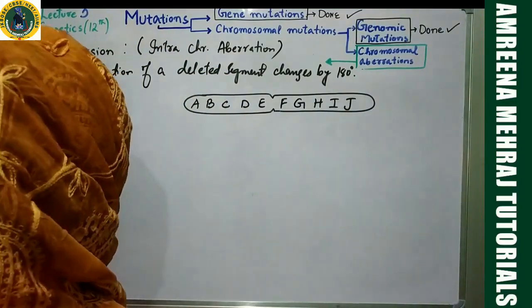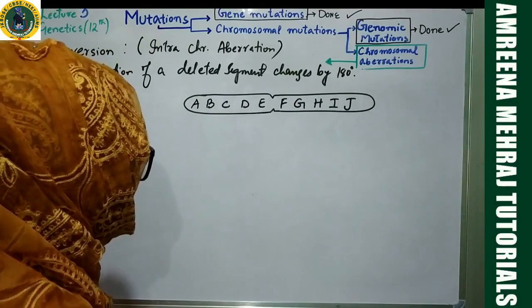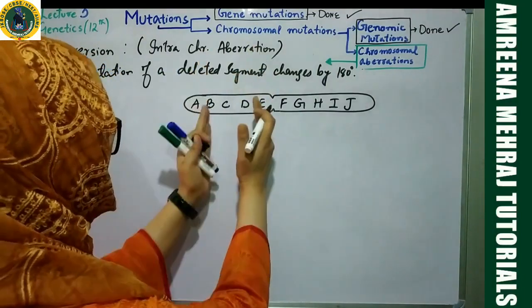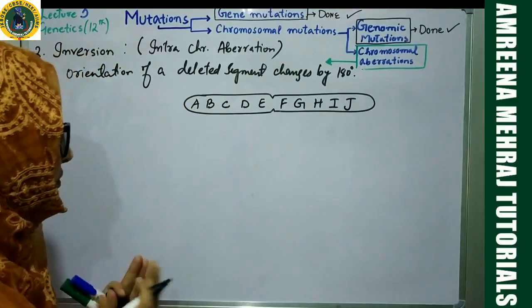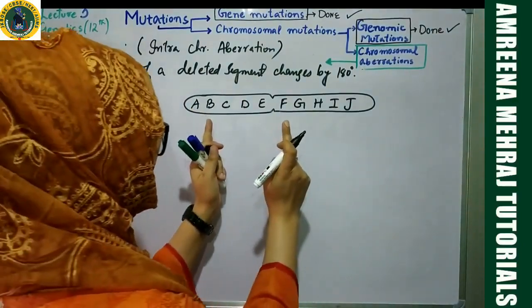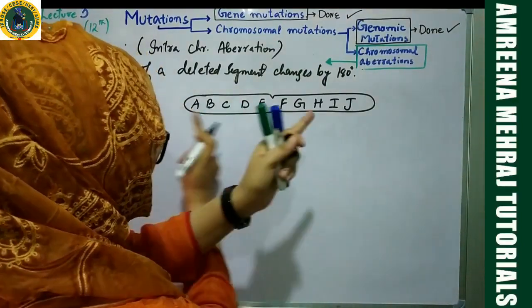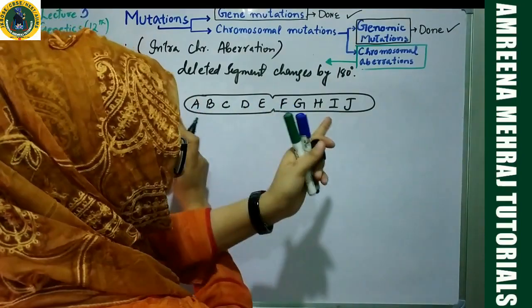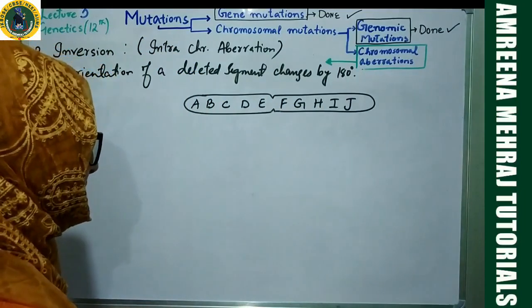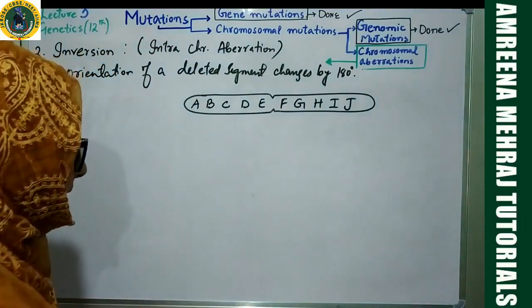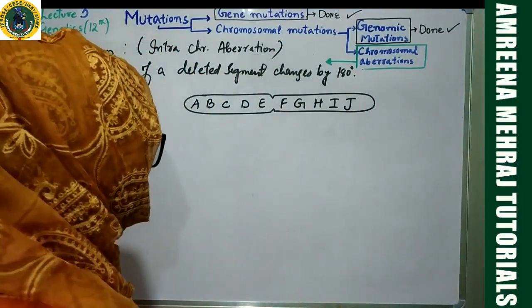Now, when inversion has to happen, first a particular section of the chromosome gets deleted. Then that segment undergoes rotation by an angle of 180 degrees, so it is totally reversed. Then that segment joins back with the chromosome. That particular step is called inversion.